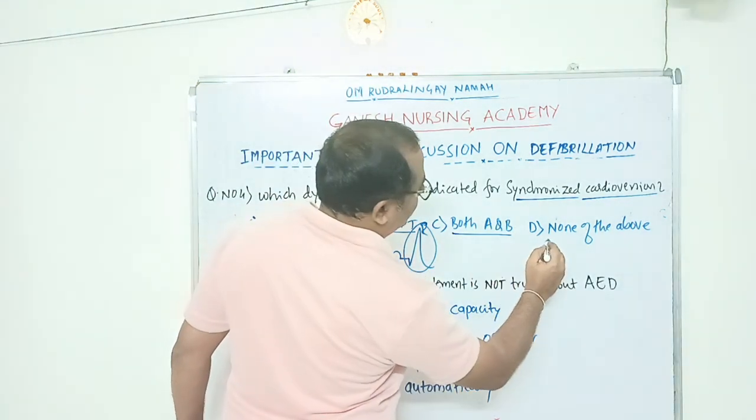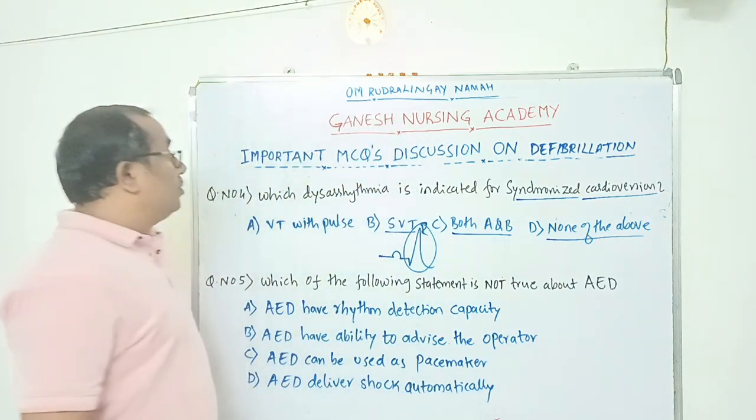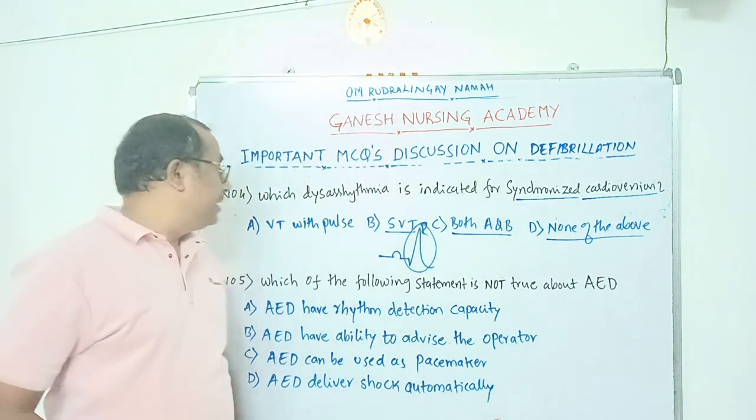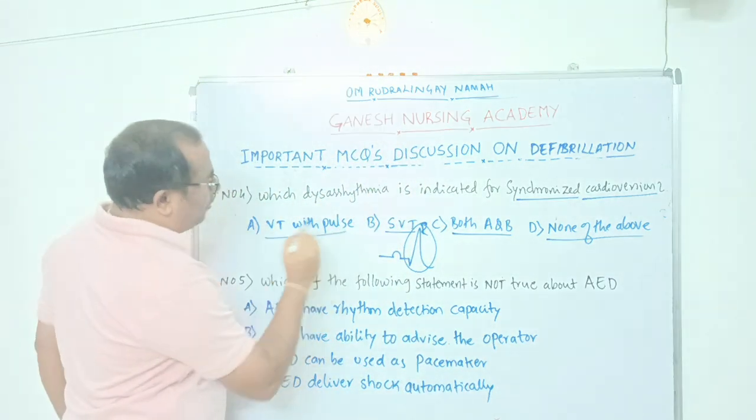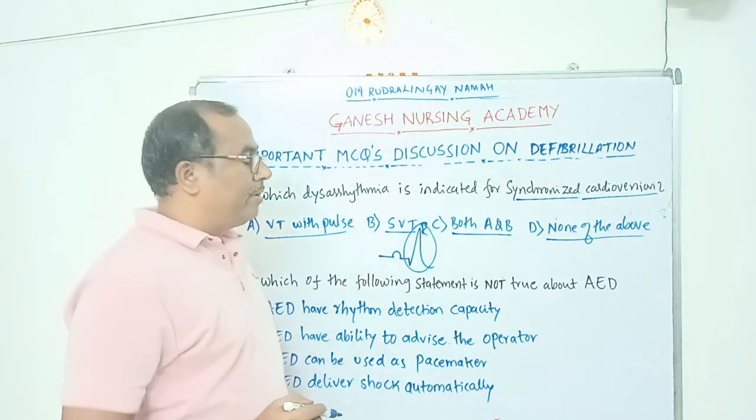Option C, both A and B. Option D is none of them. Okay, so this synchronized cardioversion is indicated for both ventricular tachycardia with pulse and supraventricular tachycardia.